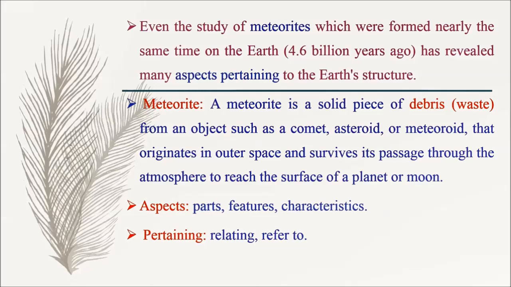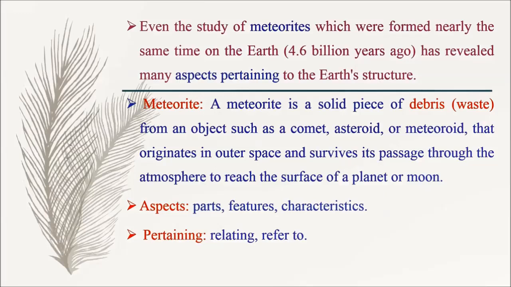Now, let's see some keywords. Meteoroid, aspects, pertaining. Here, a meteoroid is a solid piece of debris. Here, debris means waste from an object such as a comet, asteroid or meteoroid that originates in outer space and survives its passage through the atmosphere to reach the surface of a planet or moon.